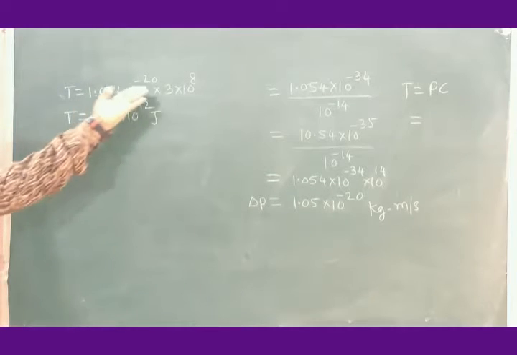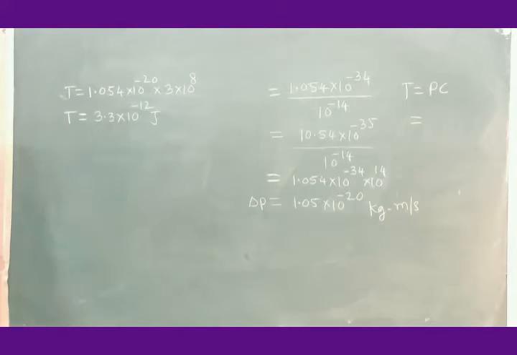If we take the product, approximately it is 3.3 into 10 to the power minus 12 joules.